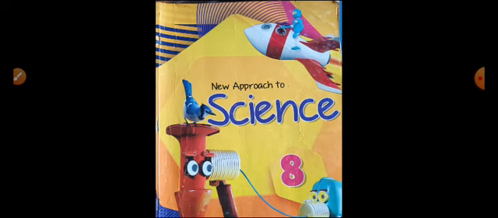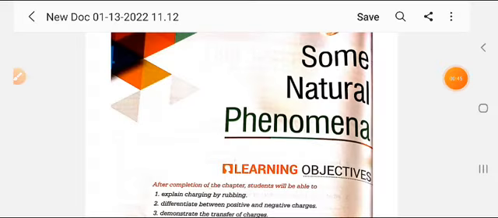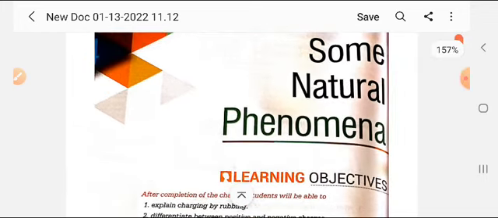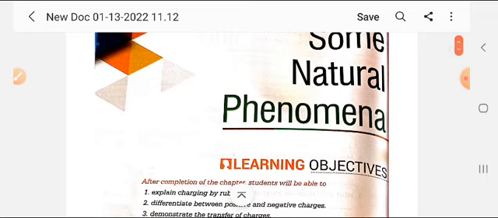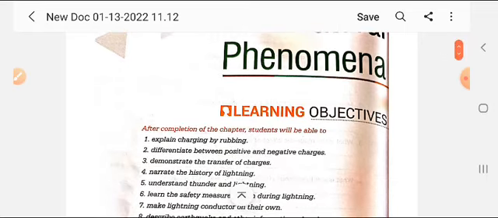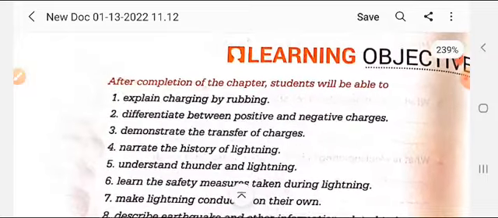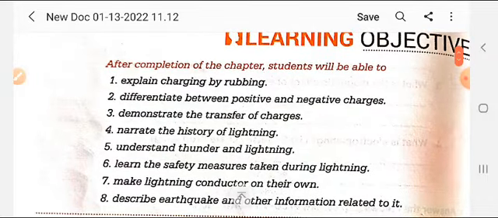On this topic, I will discuss some natural phenomena. Natural means God gifted features. In this, I will explain charging of any object, how any object gets charged by rubbing, different types of charges, and the differentiation between positive and negative charges.